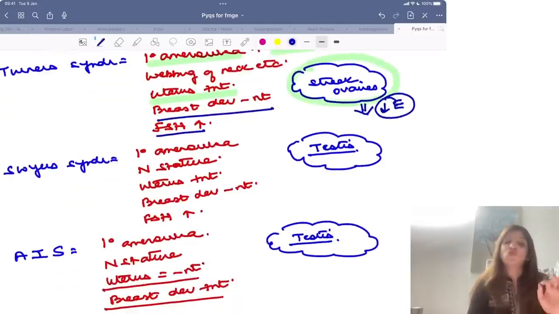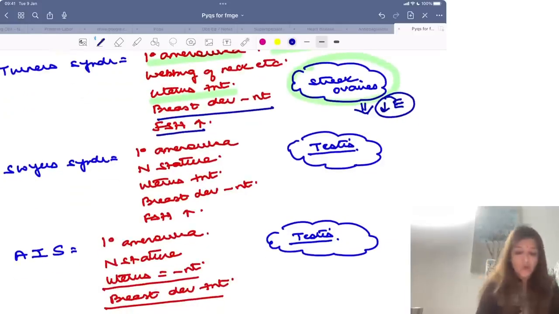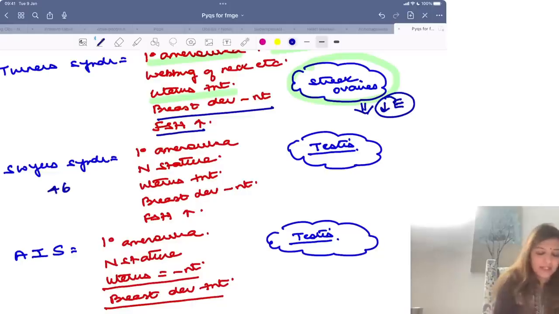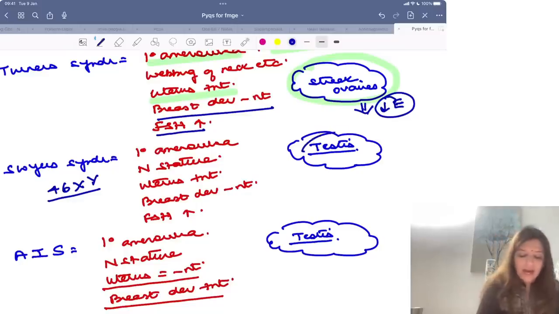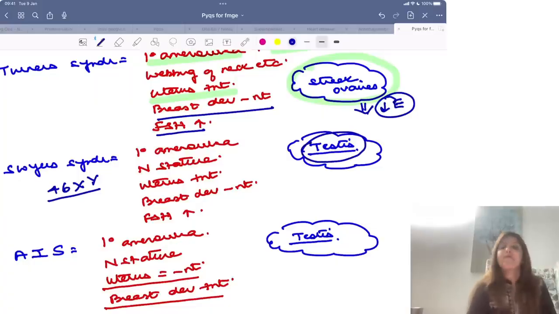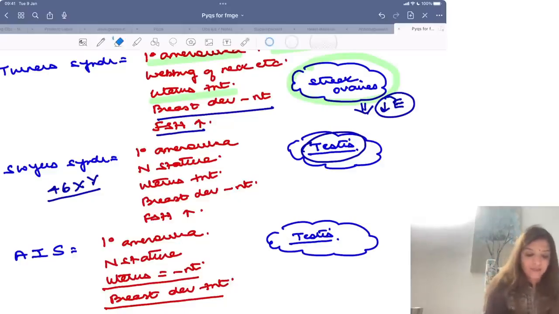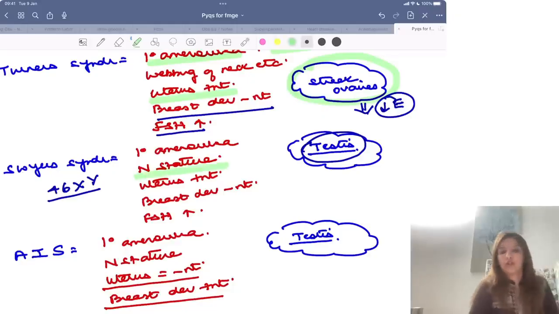Now, then comes Swyer's syndrome. Swyer's syndrome is 46XY. Now, because it is 46XY, that is why the gonads are testes. But again, they come to you as a case of female with primary amenorrhea. Differentiate कैसे करोगे Turner's syndrome से? They will have normal stature. Rest everything is same between Turner's and Swyer's.